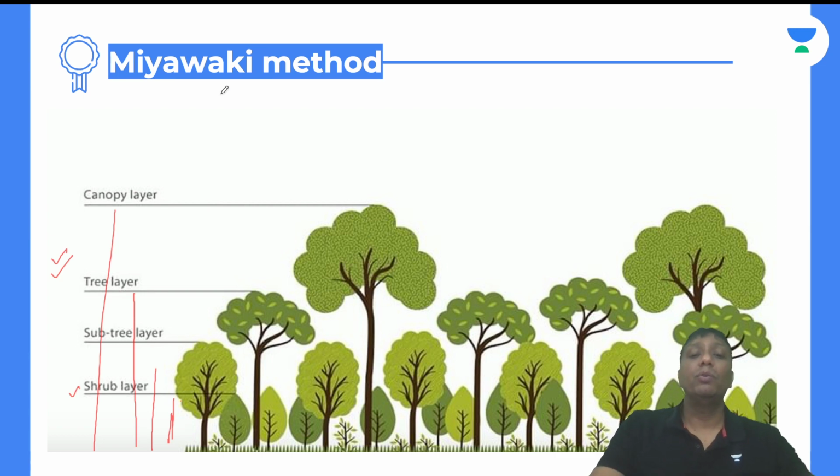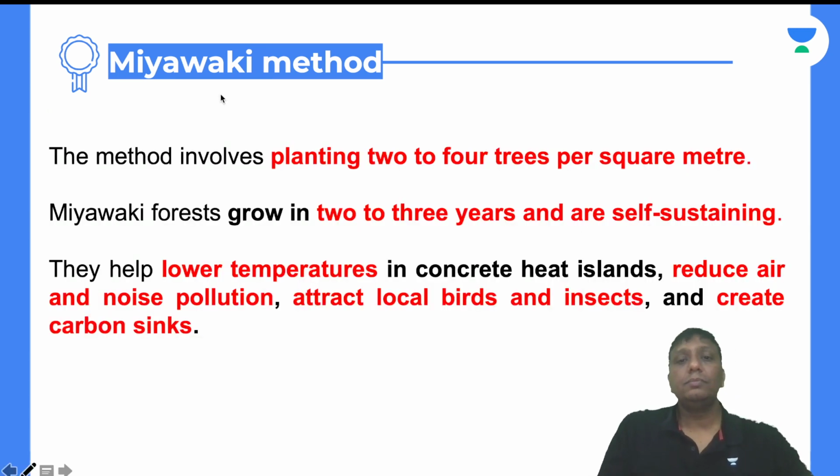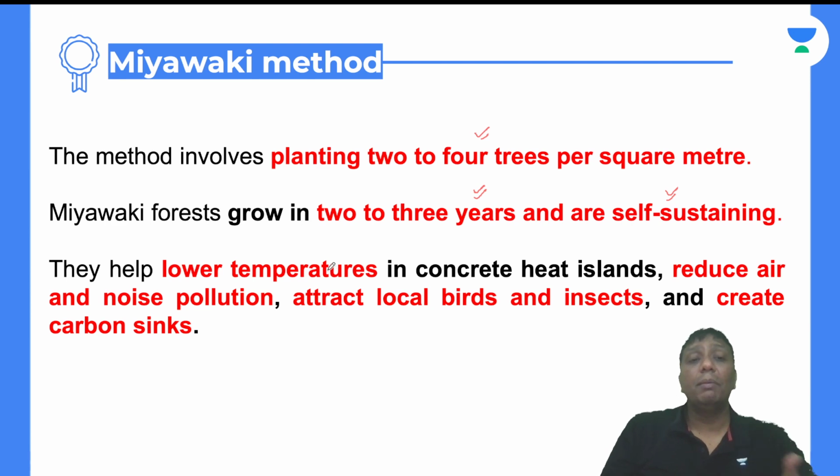With the help of the picture you can understand this, guys. In this method, we plant 2 to 4 trees per square meter. See the procedure we are following. Miyawaki forests grow in 2 to 3 years and are self-sustaining forests. When you apply the Miyawaki method in a particular area, definitely that area will have a rich forest and plantation.